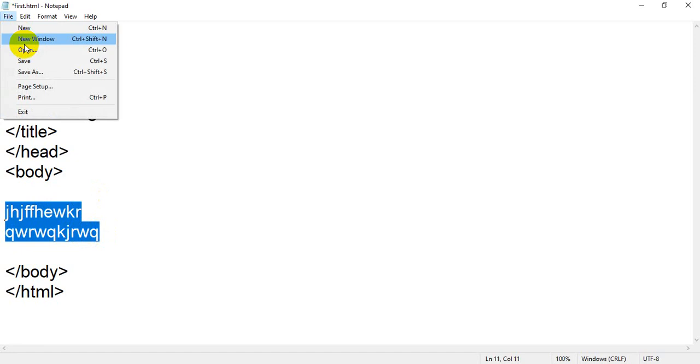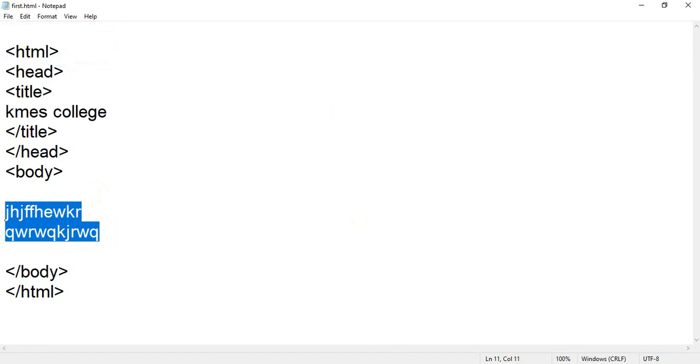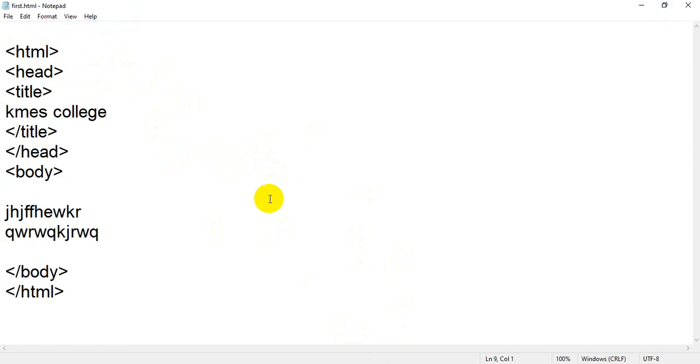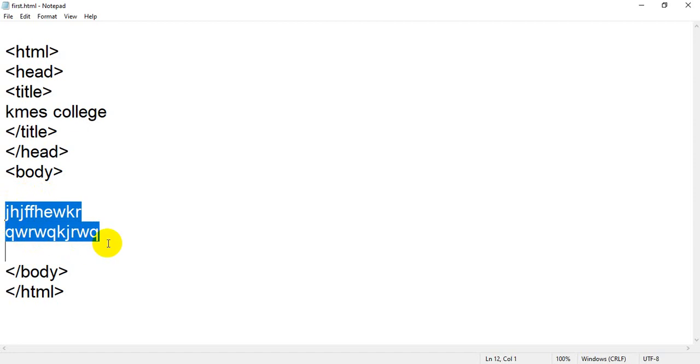I am going to save this file, then go back to my browser and refresh. Currently it is blank. When I refresh, you will notice that there is some word which we have written in Notepad. This word is coming from the body of the page, because you have written something inside the body. I think now you have some idea regarding HTML pages. HTML tags will not appear on your browser. Only the content written inside the body tag will appear inside the browser.